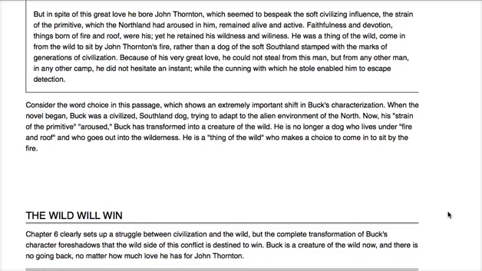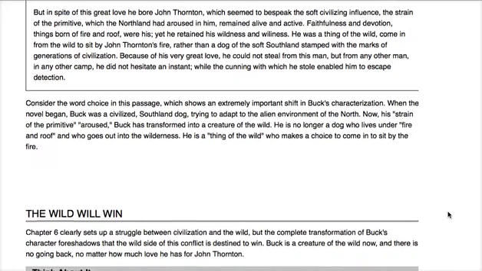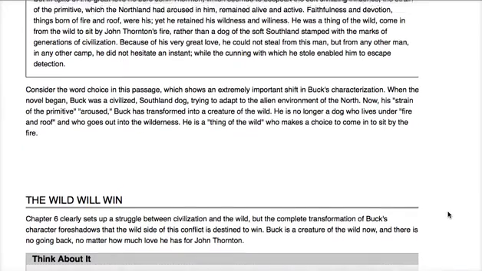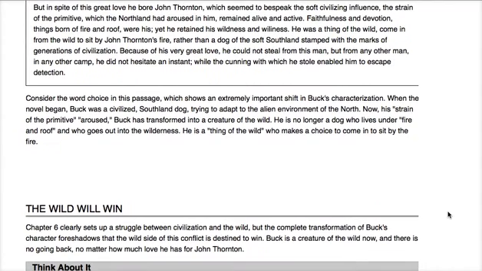Because of his very great love, he could not steal from this man, but from any other man in any other camp he did not hesitate an instant, while the cunning with which he stole enabled him to escape detection. Consider the word choice in this passage, which shows an extremely important shift in Buck's characterization. When the novel began, Buck was a civilized Southland dog trying to adapt to the alien environment of the North.